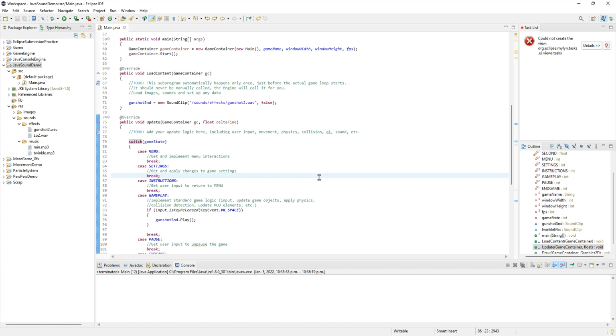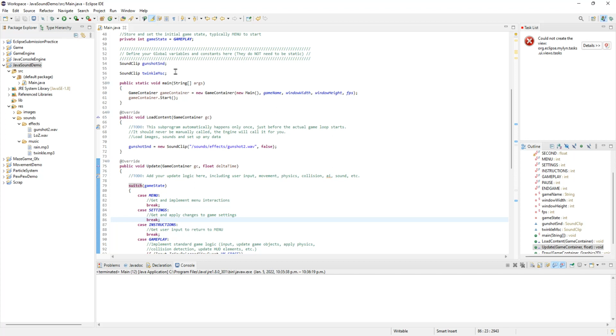Music is a little bit more involved because we have to make sure we're doing it at the right time. Typically, we're playing music for some type of reason. Maybe it's background music. Maybe it's some kind of victory fanfare. That kind of thing, depending on what you're doing. But let's get this twinkle music to play.